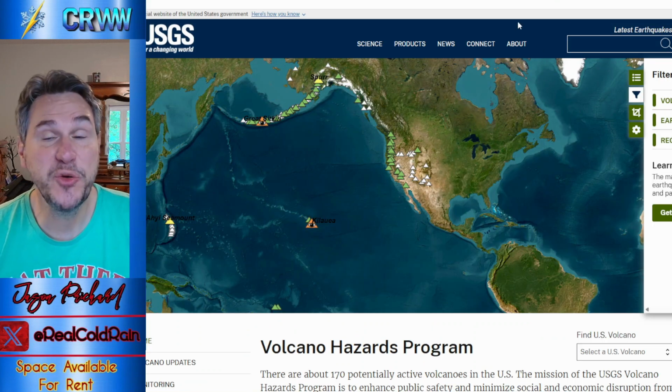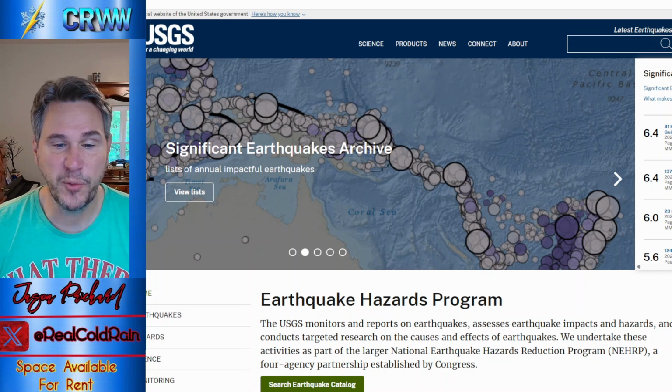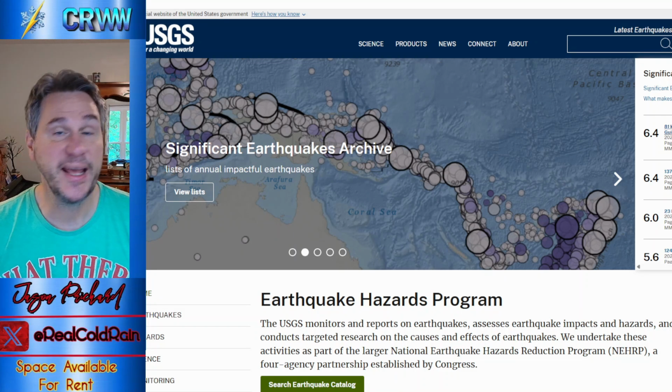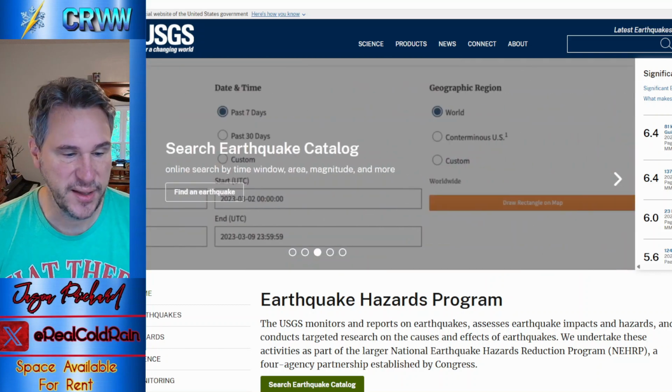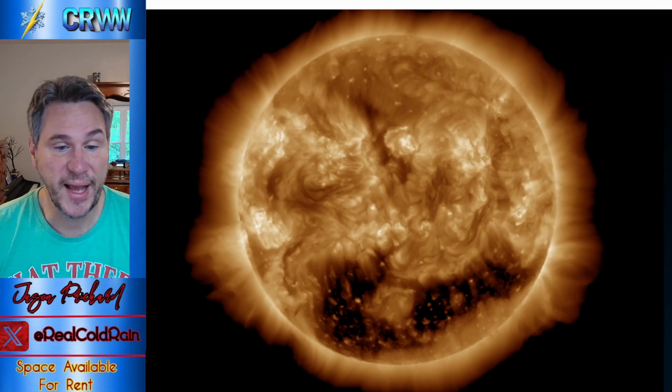And that brings us to our geology update. Nothing new in the volcano front, just the 4 areas we've been watching. We did have a new earthquake pop up in Papua New Guinea, a 6.4 magnitude earthquake. So can't really see that, I don't think, too well here. No, but anyway, take my word for it. Not a lot of damage there. They're built to handle that.